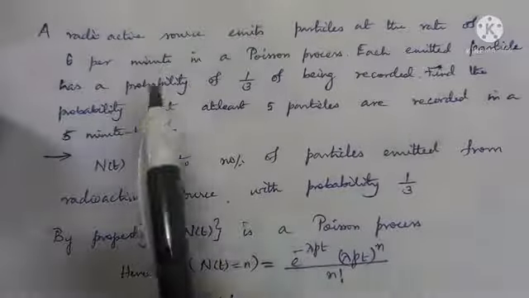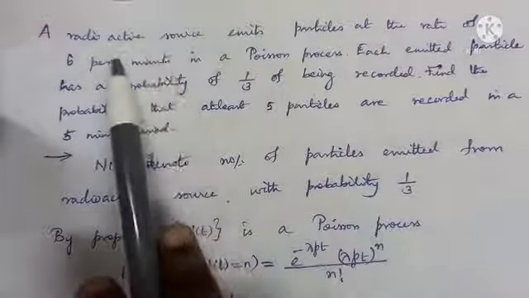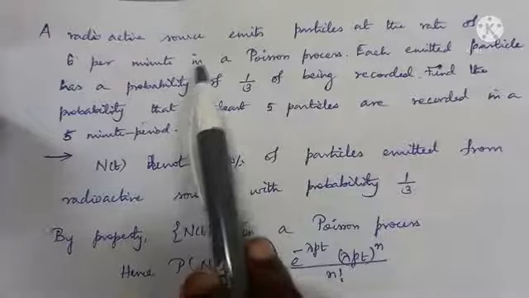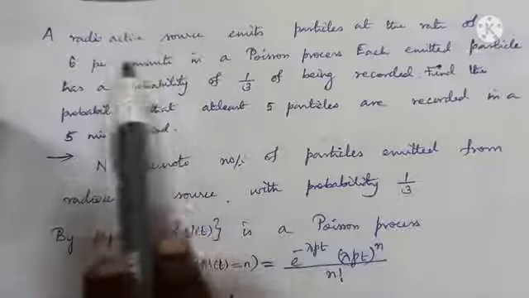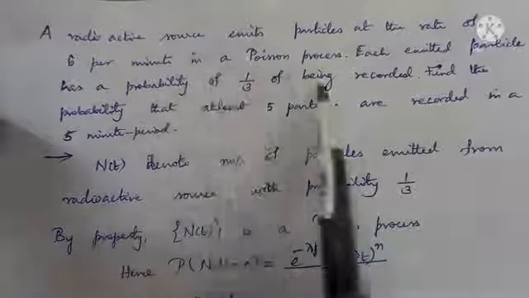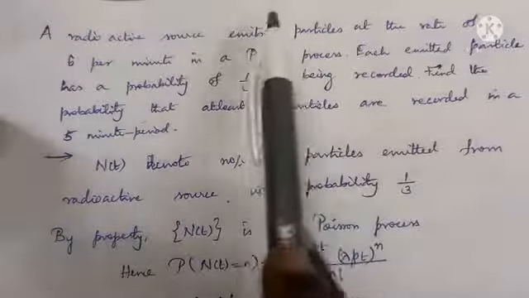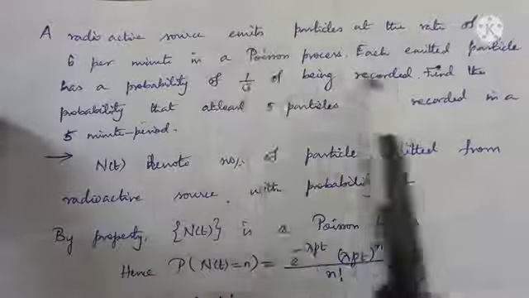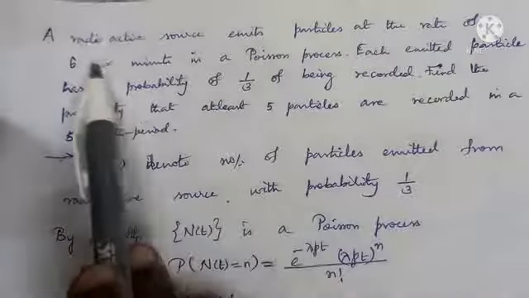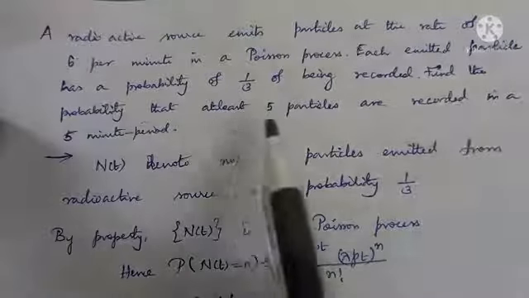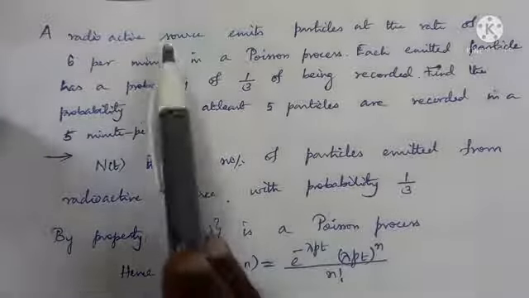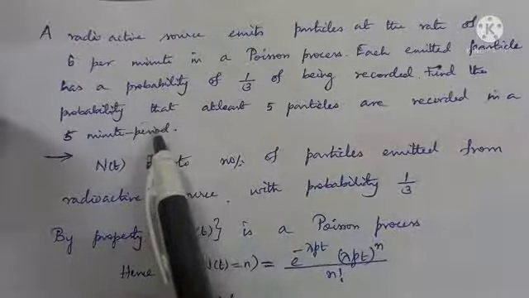Let us see a problem based on the property. A radioactive source emits particles at the rate of 6 per minute. So the rate of 6 per minute, which is lambda, is a Poisson process. Each emitted particle has a probability of 1 by 3 of being recorded. So constant probability p is 1 by 3, lambda is 6. Find the probability that at least 5 particles are recorded in a 5-minute period. Lambda is in minutes and the time interval is also in minutes.